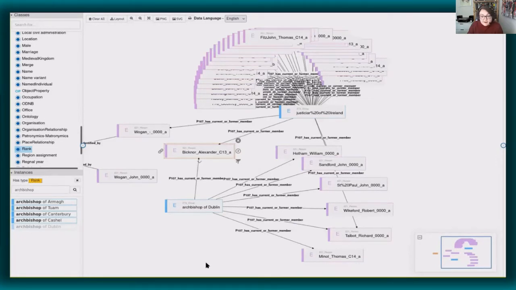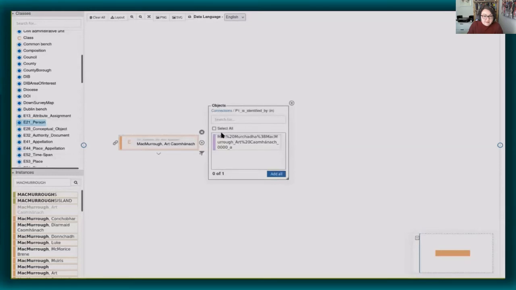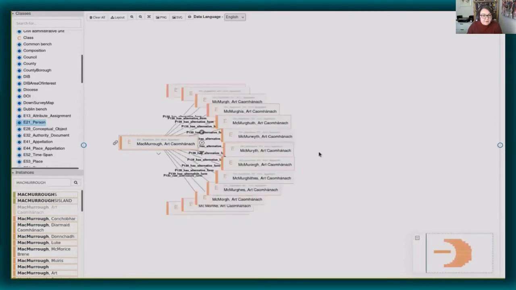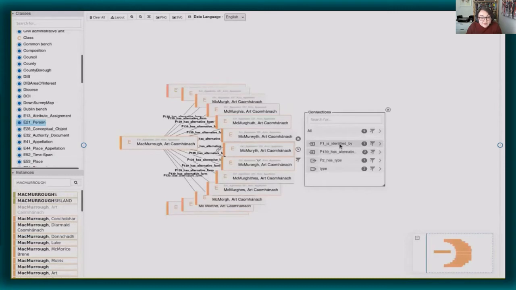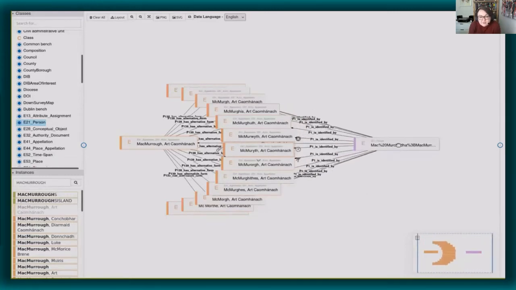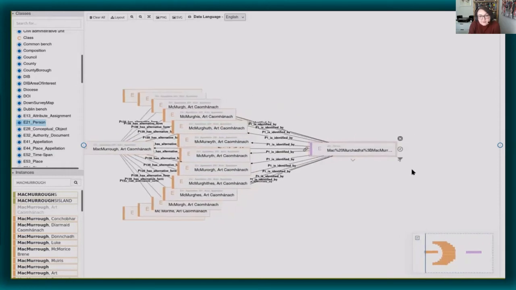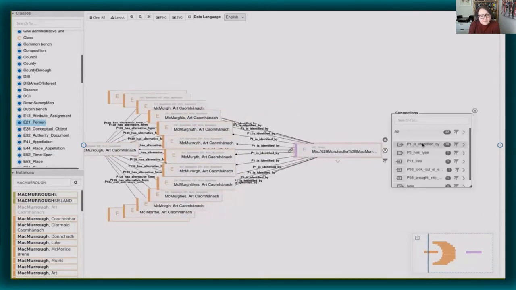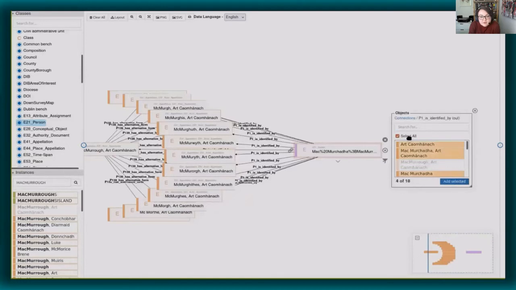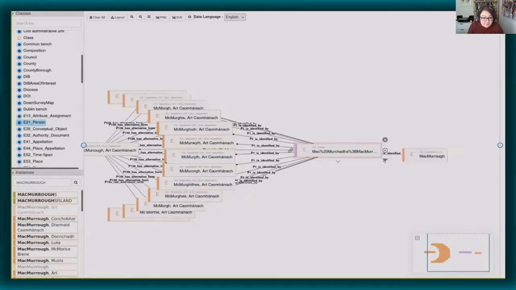Now, the kind of information that we capture is meant to make the knowledge graph as useful as possible to researchers. So for historical people, for instance, we capture information about family relationships, occupations, dates of birth and death, and so on, as well as things like variant spellings of forenames and surnames. And this is important. This is the kind of thing that helps us identify the same entity across multiple historical texts or distinguish between entities with the same name.